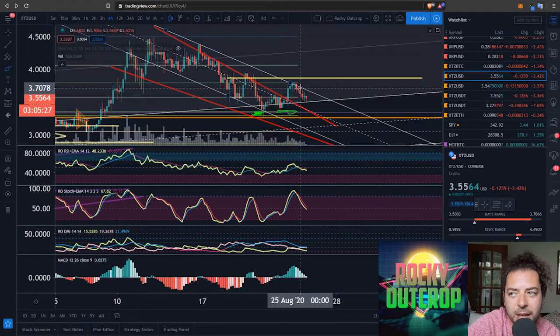We never managed to make it outside of our parallel channel here, and we can look towards the median line back, which would also be retesting these 2 red lines.